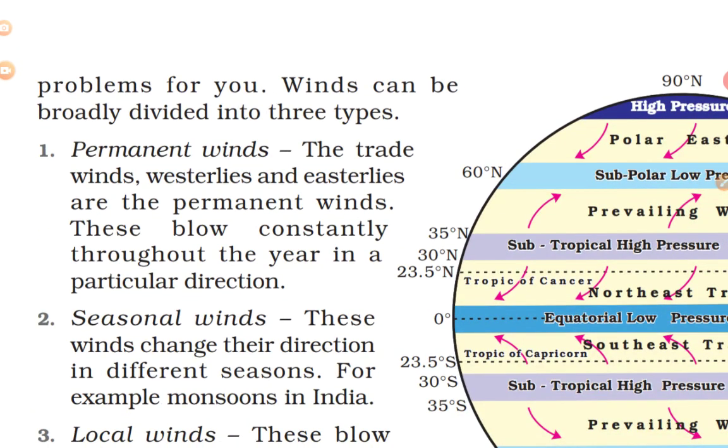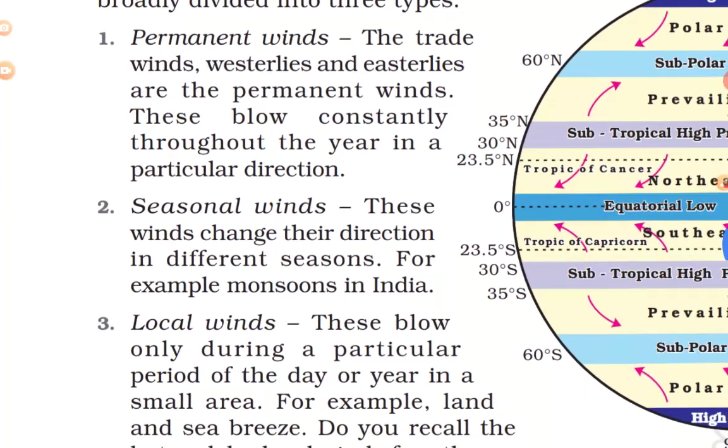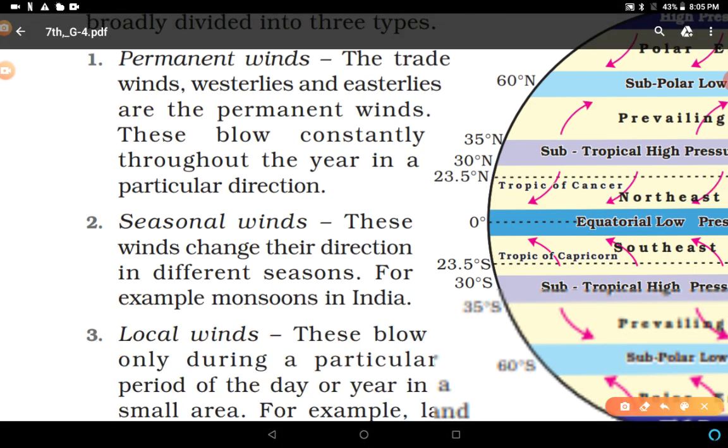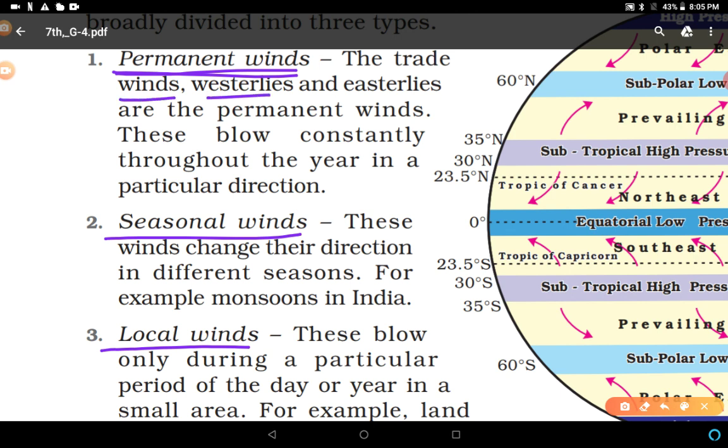Winds can be broadly divided into three types. What are the three types? First is permanent winds, second is seasonal winds, third is local winds. Permanent winds: the trade winds, westerlies and easterlies.